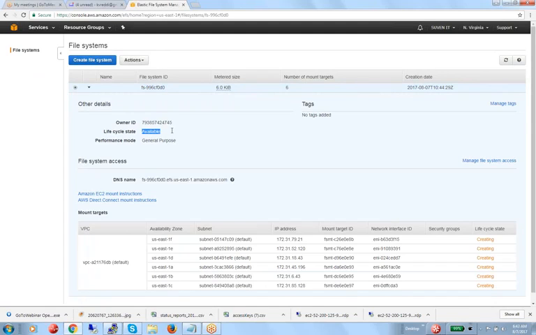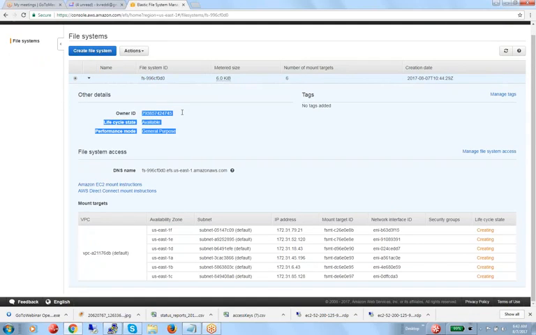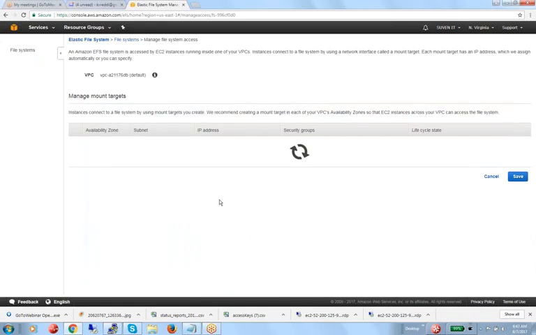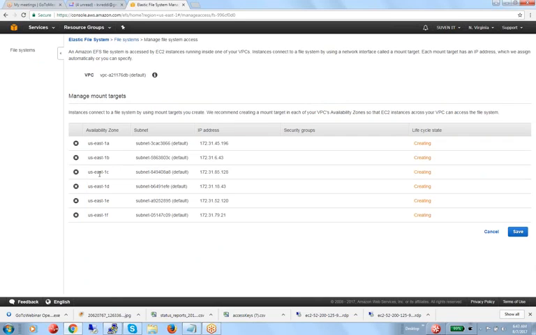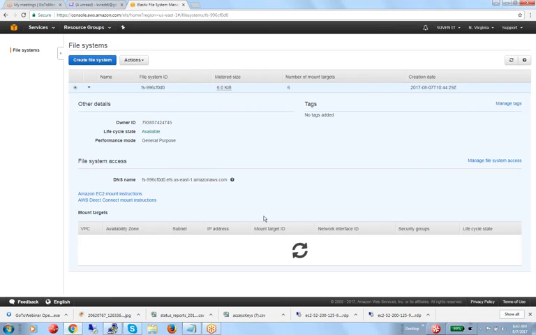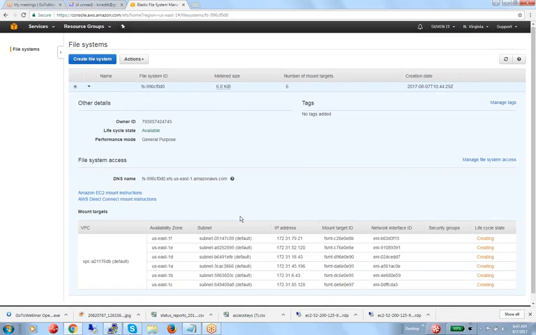Now the file system is available. Purpose is general and owner. You can see who is the owner of this. The next point is managing the file system, which is really the most important, because this is where you can share, or decide to whom you want to share. I don't want to share to this data center, so I can clear this. So like that we can define wherever you want. That is one more important point.